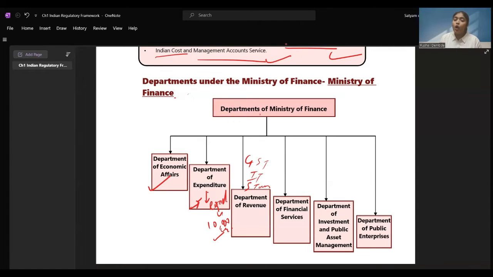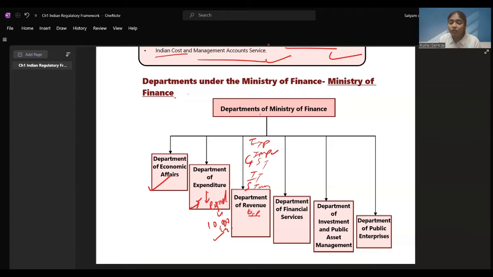Excise is being levied on certain goods, that comes under this. Customs, when goods are exported or imported, that is also taken care of under the Department of Revenue. Export, import, all these things also come under the Department of Revenue. How the money is being collected from the people, that comes under the Department of Revenue.